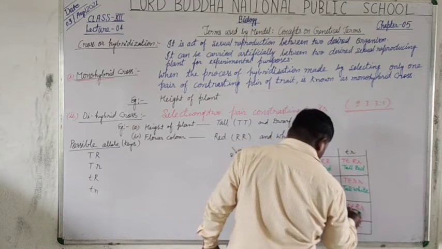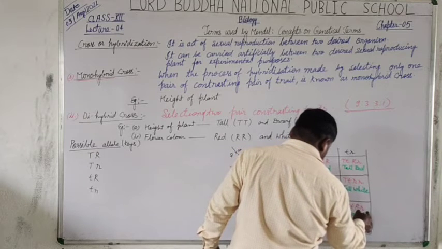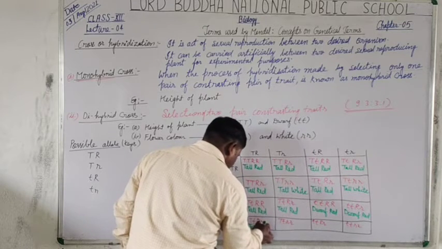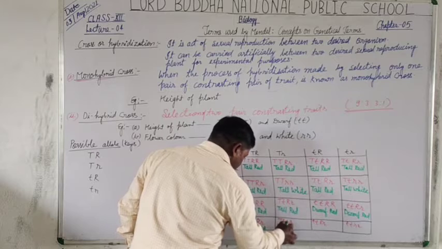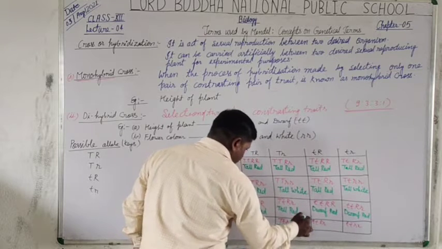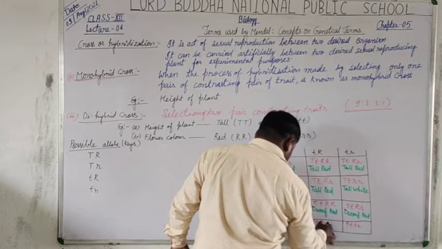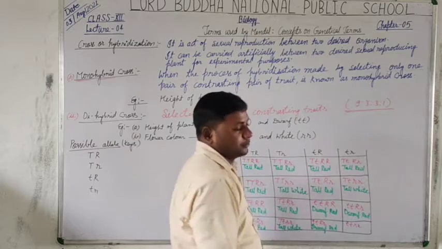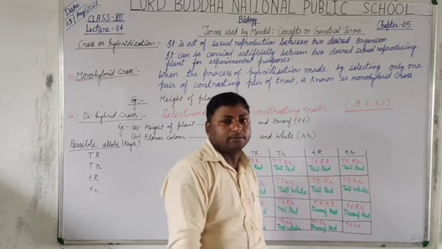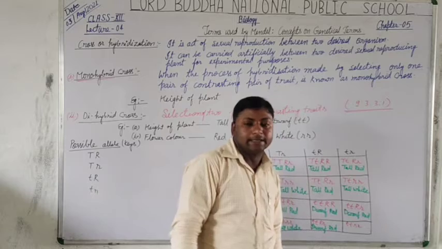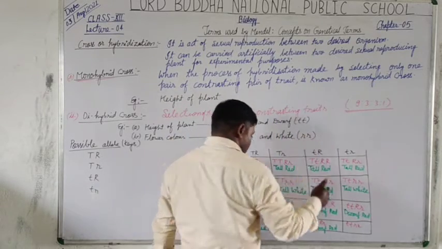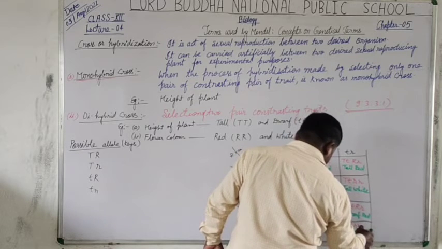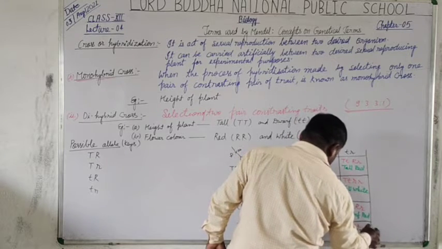Now this will also be dwarf, red, tall red, tall white, dwarf red, and here both of the pair chromosomes of both contrasting characters are recessive. So this is the only individual of the plant that is dwarf as well as white.